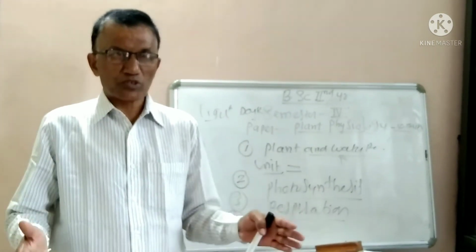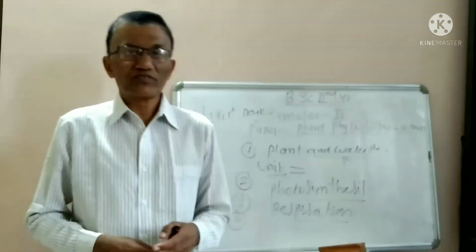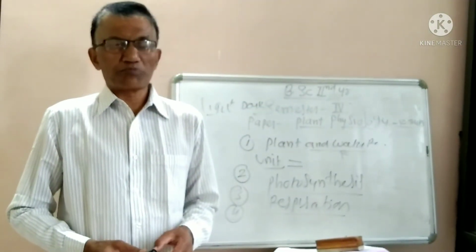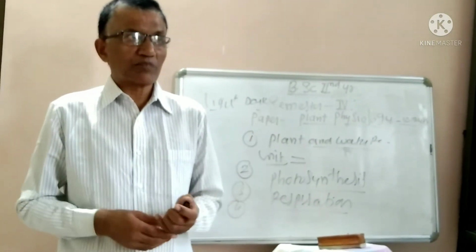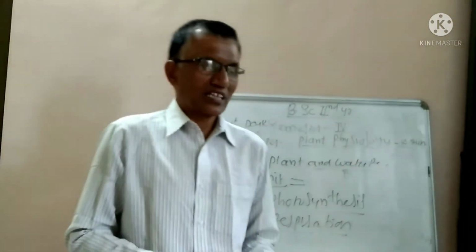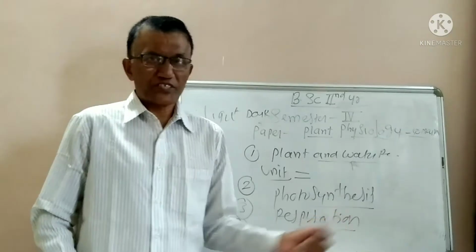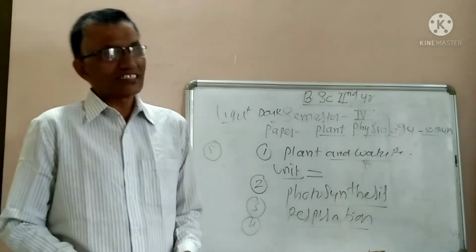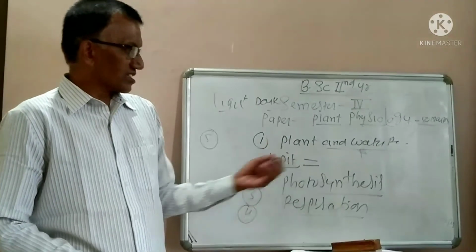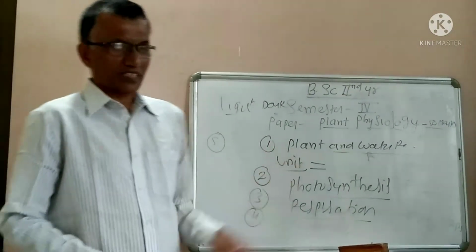Whatever excess amount of water is there in the plant body is released in the form of water vapors through the aerial part of the plant body into the atmosphere. That process is known as transpiration. Then again, in the transpiration chapter you have to study kinds of transpiration and the mechanism of transpiration. All these things are part of the process of transpiration.